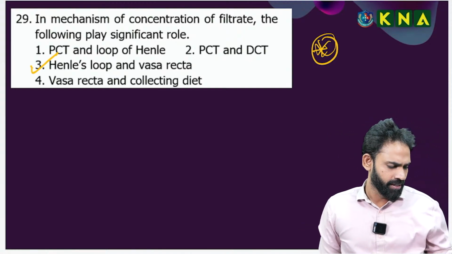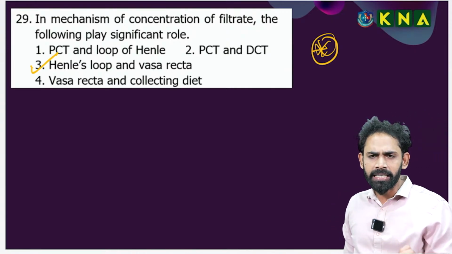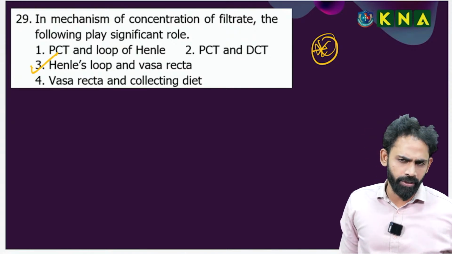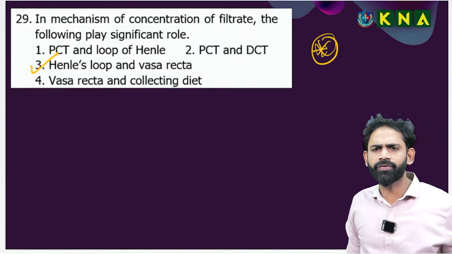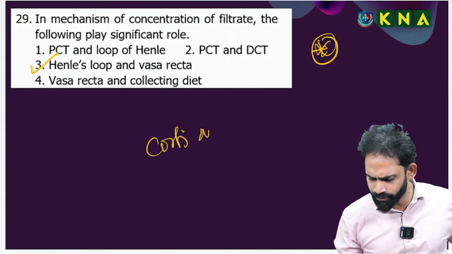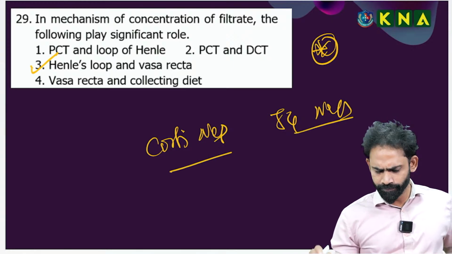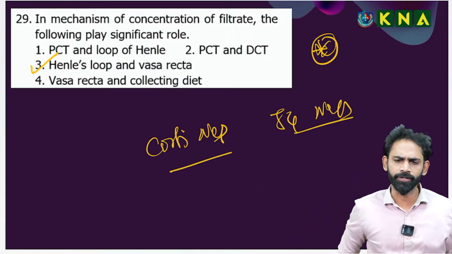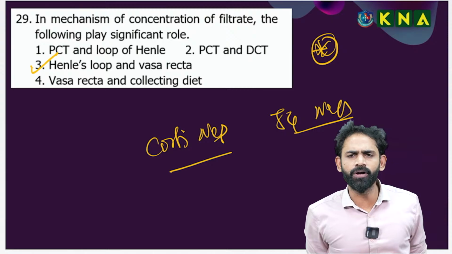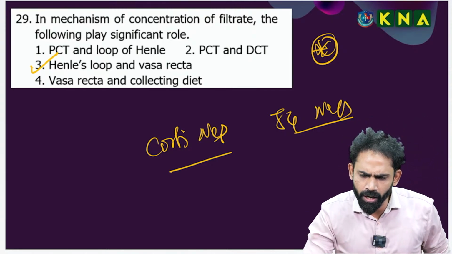Just wait, can somebody quickly type what short way you can make a comparative difference between the cortical nephrons and JG nephrons. This is the time for you. Cortical nephrons and JG nephrons, the differences between these two.